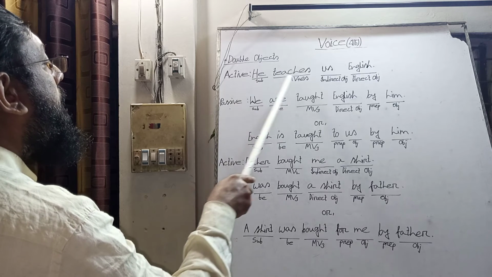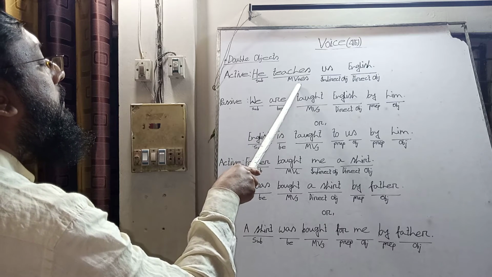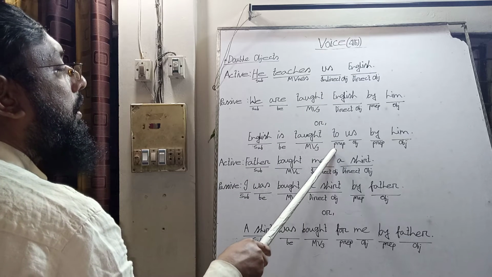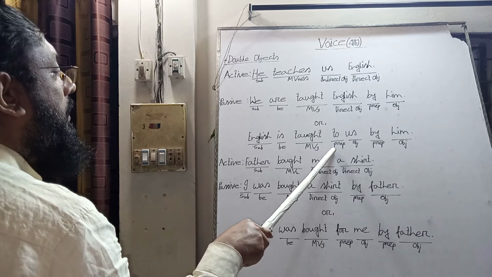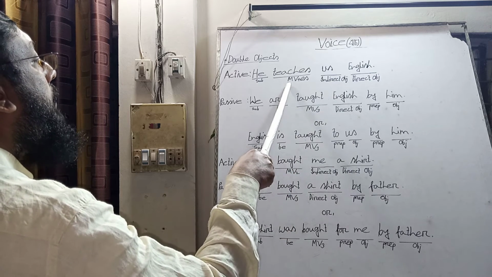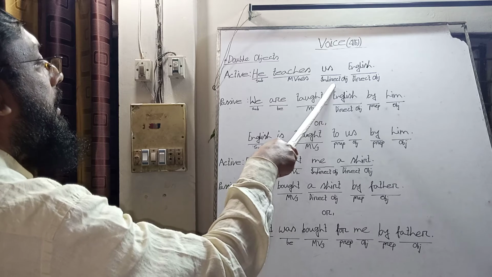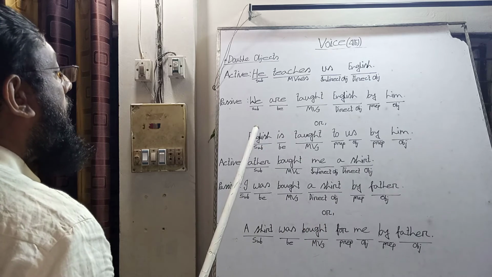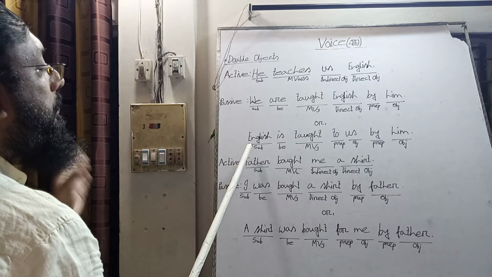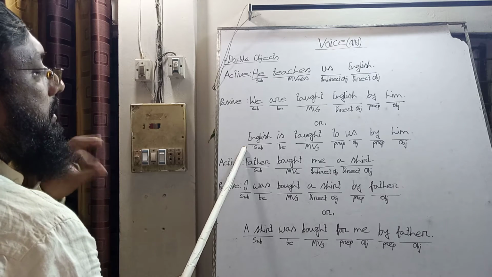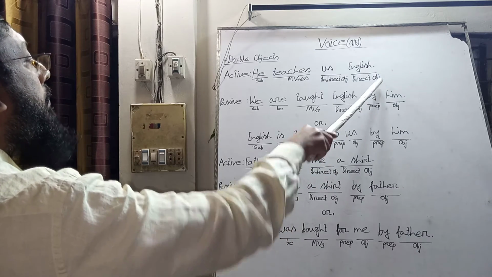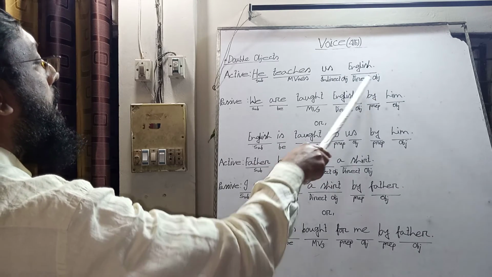He is third person singular, so the main verb teach takes es, and then we remove the preposition and take the original subject as object after the main verb teach. Then we use the subject of the passive voice as the object of the main verb after the indirect object.